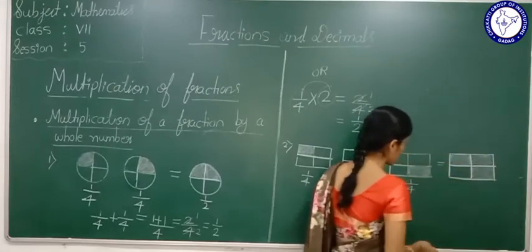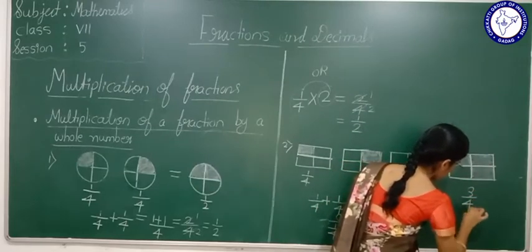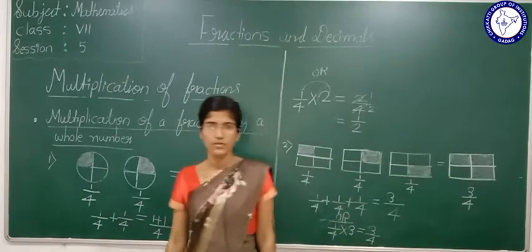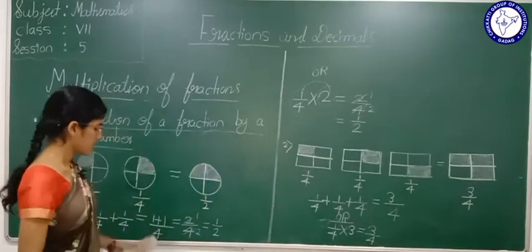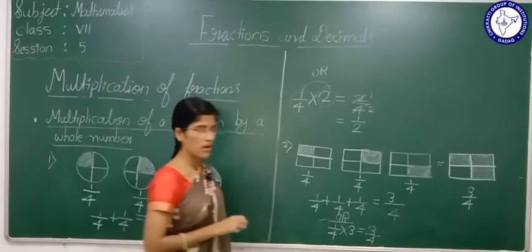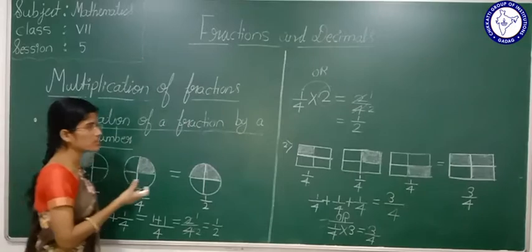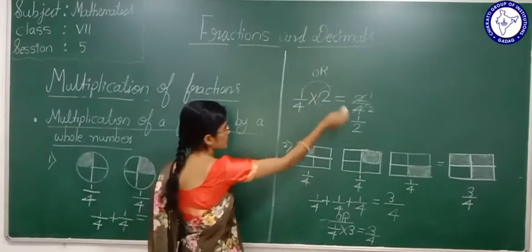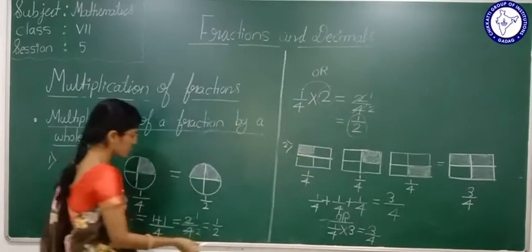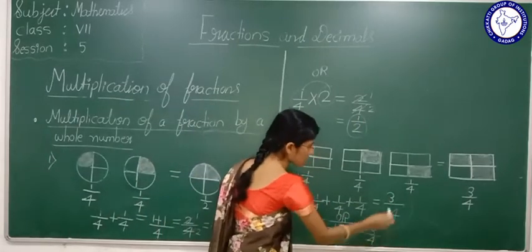We are getting this figure. That is what it will represent, 3 by 4. Now let's see how to multiply a fraction with a whole number. See, here also the answer is the same, here also the answer is the same, yes or no?